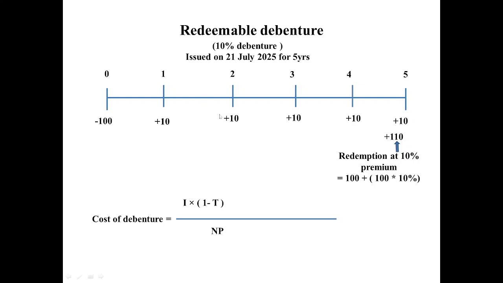Staying for 5 years, because this bond is getting redeemed at 10% premium. So they are not only getting this rupees 10, because if we divide this additional rupees 10 among these 5 years, that means every year, because we have to calculate cost of debenture per annum, right? This is annual interest expense, right? So every year, this 10 divided by 5 years, that means every year 2 rupees additionally this bondholder got as the benefit, right? So that 2 rupees we are ignoring over here.